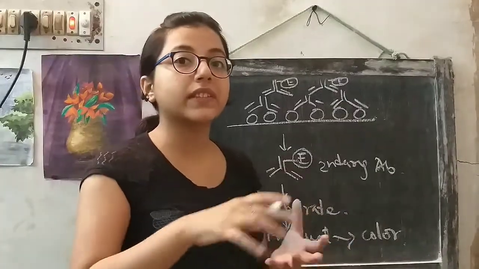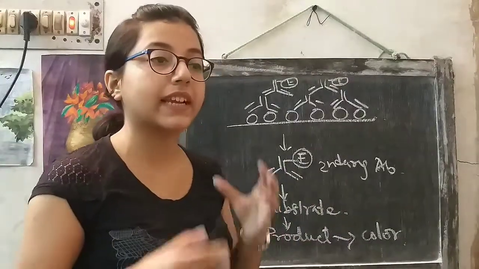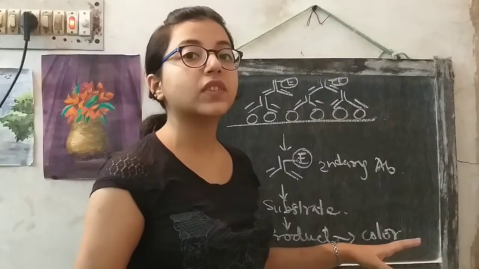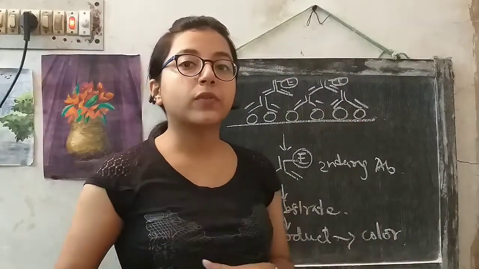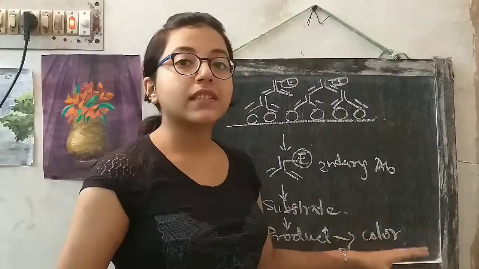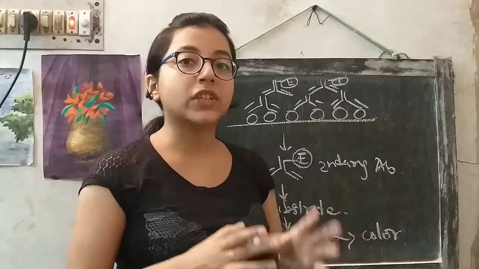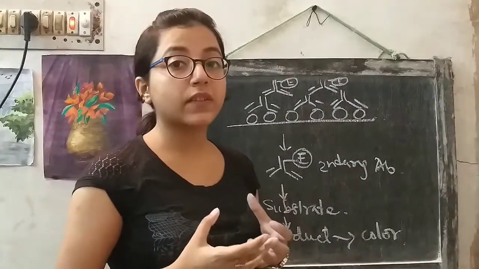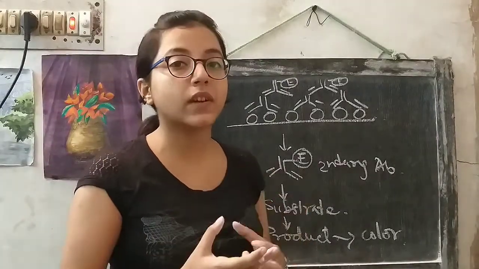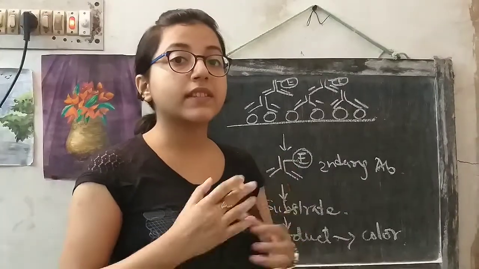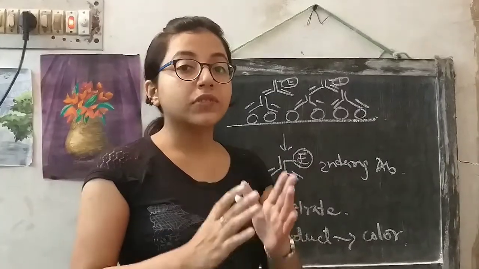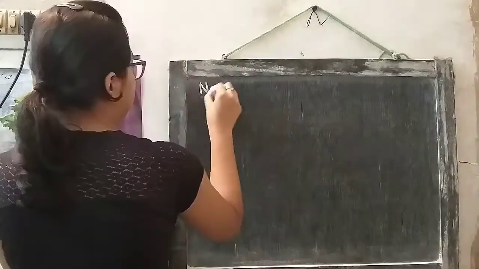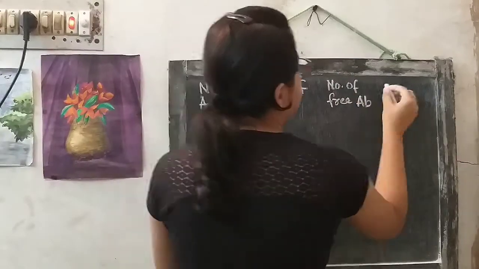In the wells where the reaction has occurred, color will be generated that can be visualized by naked eye, and the intensity of the color can be detected by spectrophotometry. So the intensity of the color is measured. Now what is the significance of the color? What is the significance of the intensity of the color? This is the point. This is how the antigen concentration will be detected. Let's look into that.